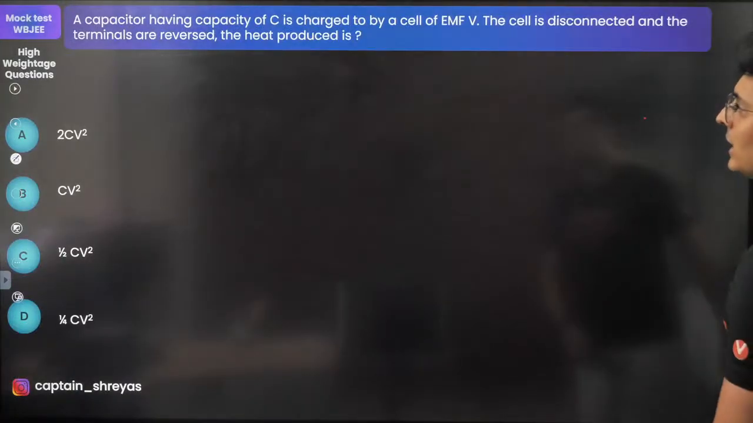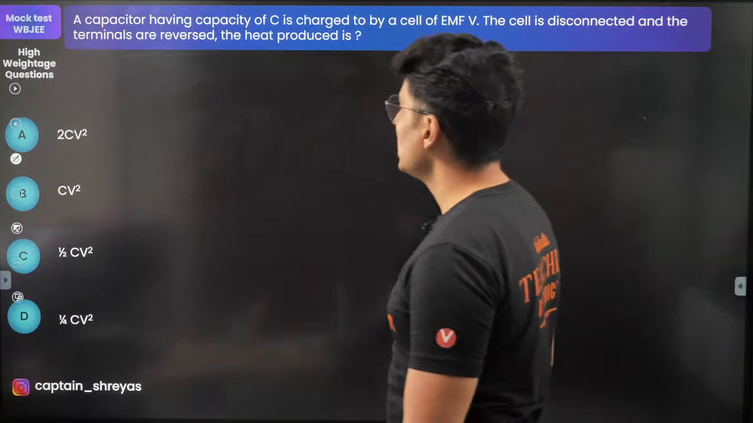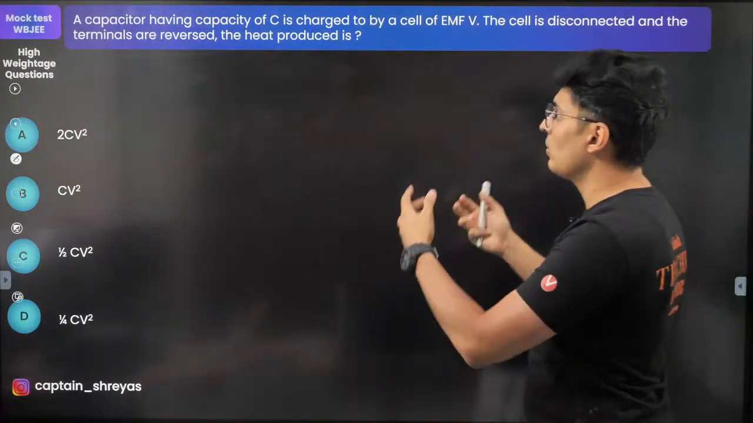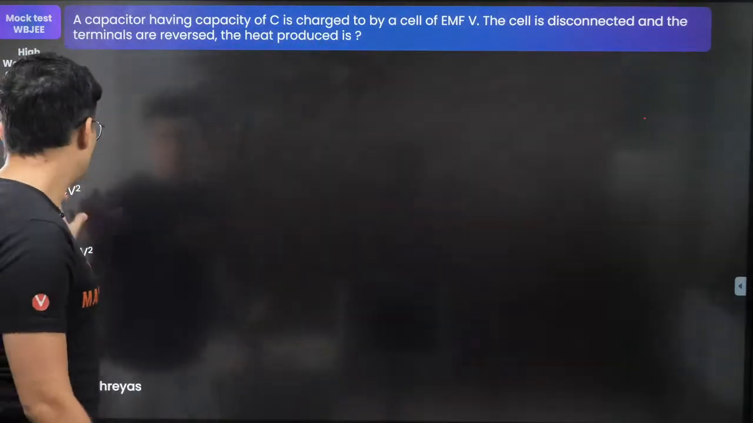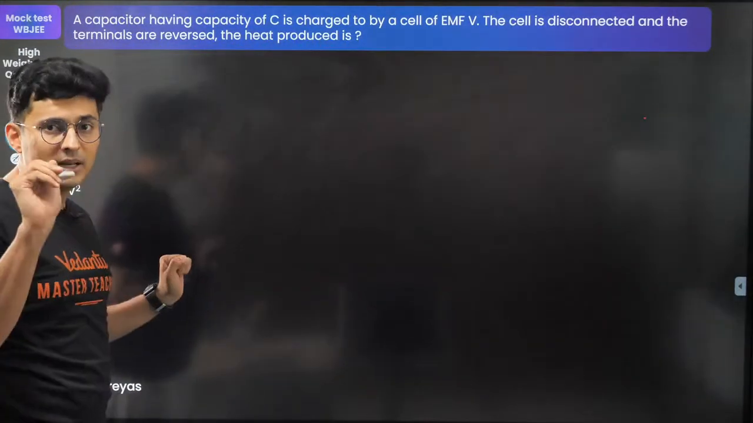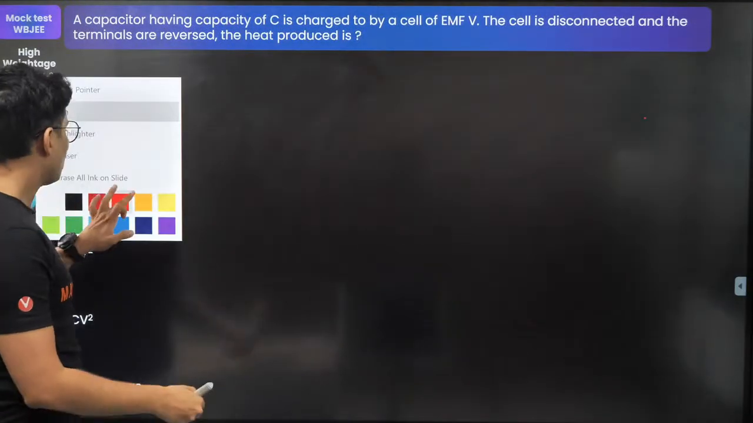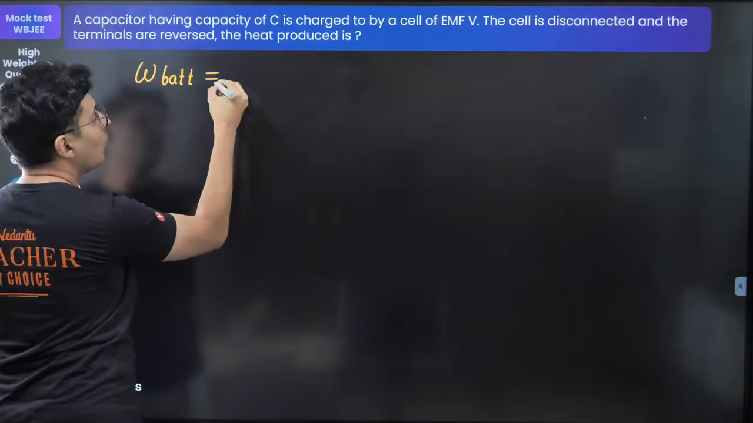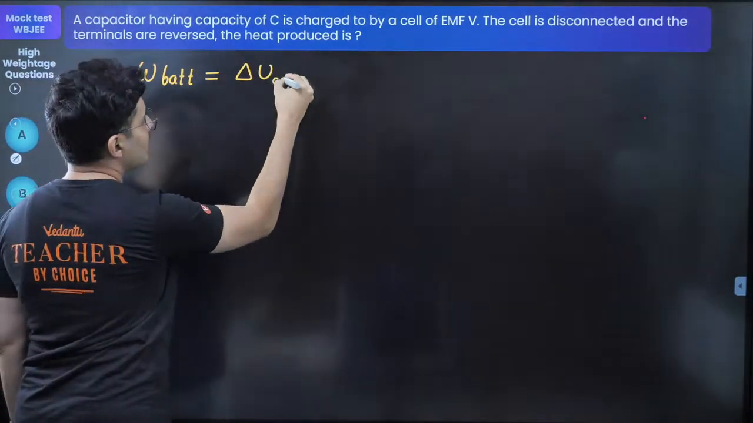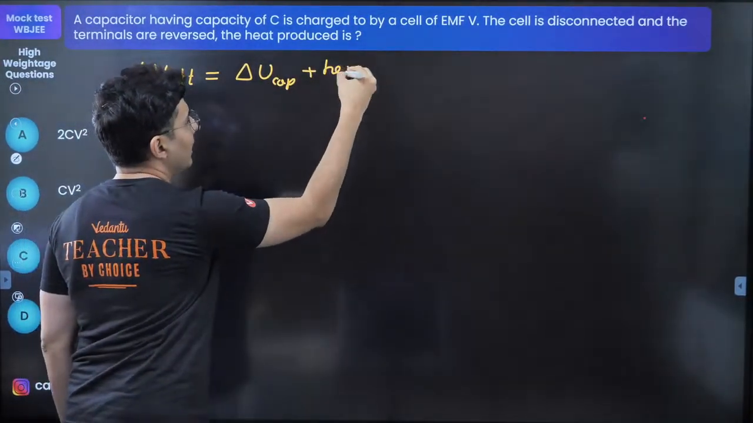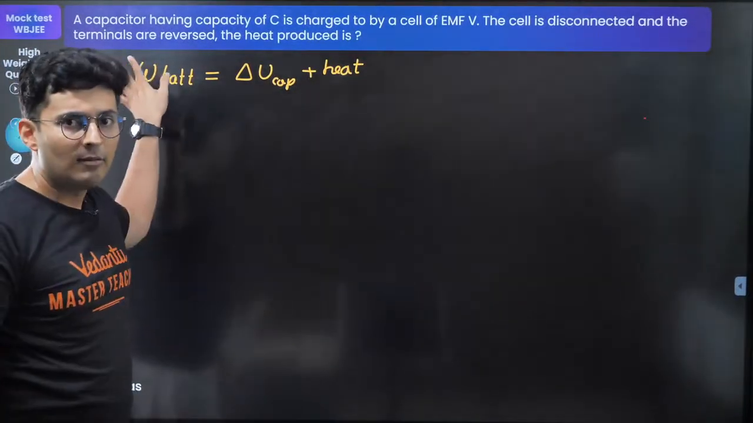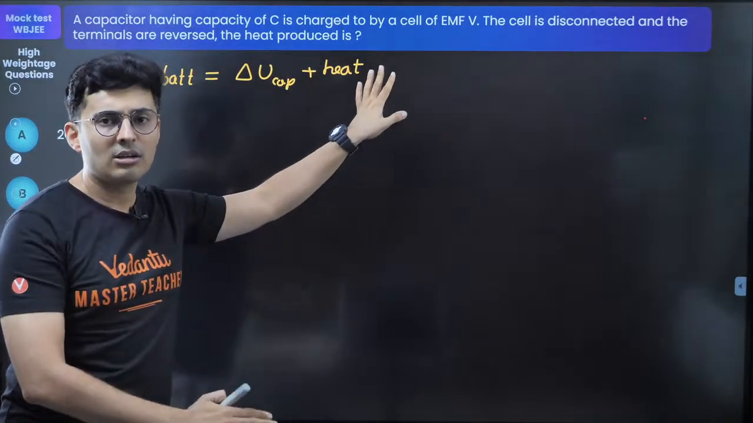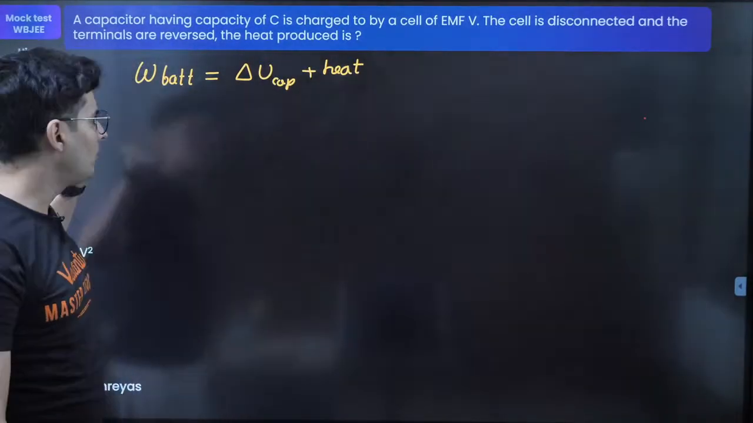What do we have? A capacitor having capacity of C is charged by a cell. The cell is disconnected and terminals are reversed. What is the heat produced? These kind of questions require only one principle. The principle is, whatever is the work done by battery goes in change in the potential energy of the capacitor, and the rest of it goes in the form of heat. Remember this equation? This equation will save your day, help you in the energy loss calculation for capacitor related problems.